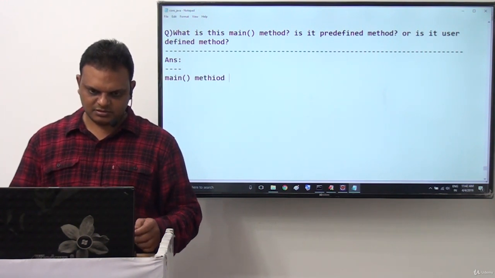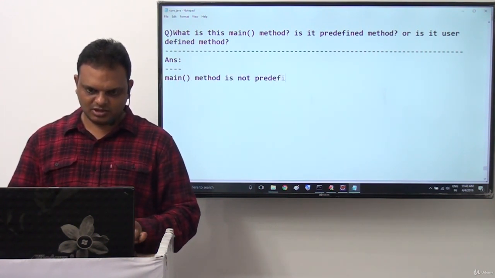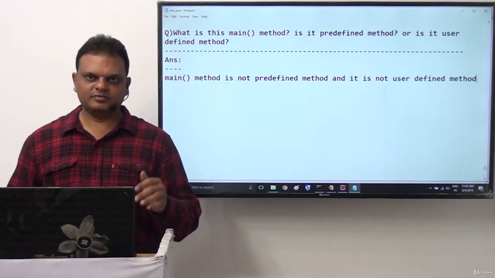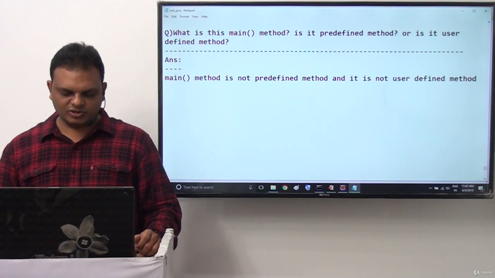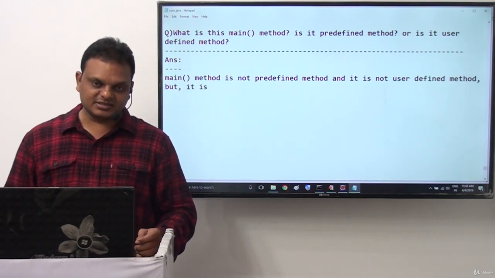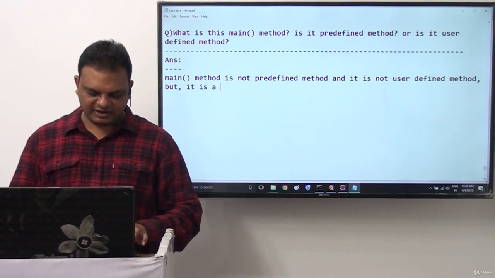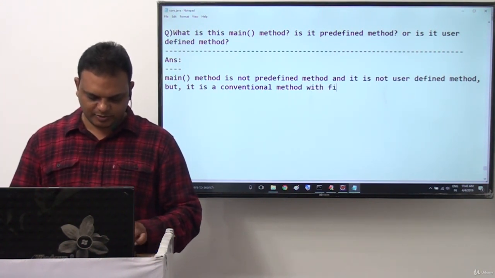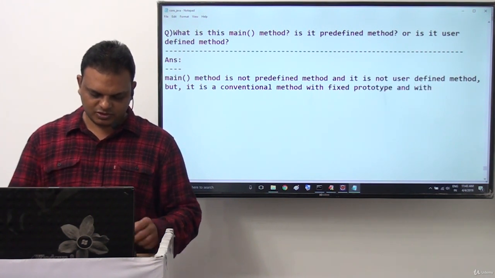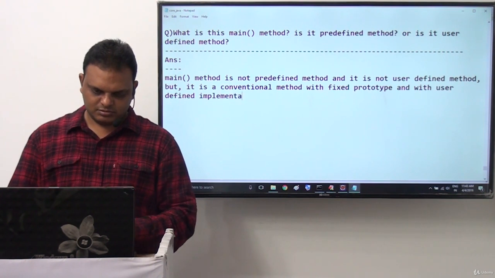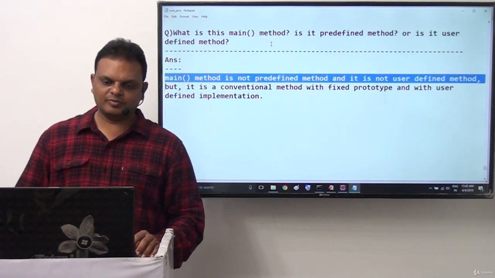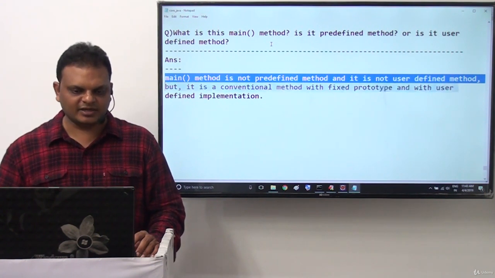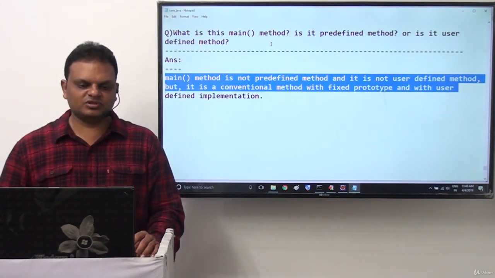The main method is not a predefined method and it is not a user defined method, but it is a conventional method with a fixed prototype and with a user defined implementation. In general, this type of question we are able to get.